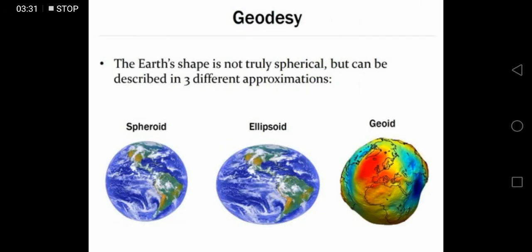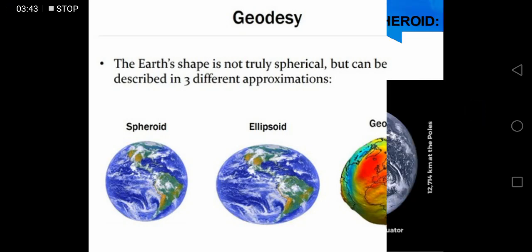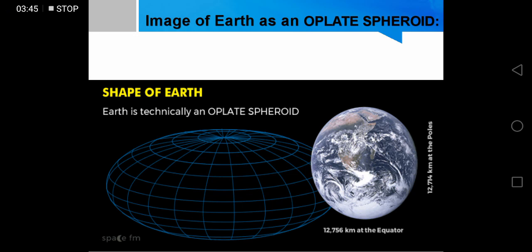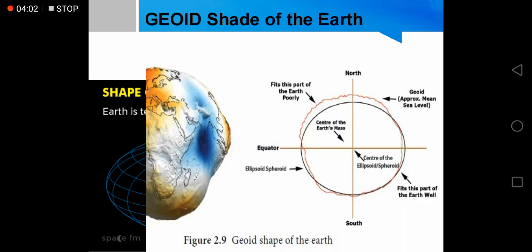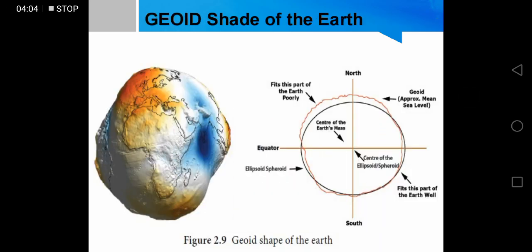Geodesy. The Earth's shape is not truly spherical but can be described in three different approximations. We have discussed them earlier: spheroid, ellipsoid, and geoid. Image of Earth as an oblate spheroid. An oblate spheroid is shown in this picture. You can see it is flattened at the poles with a little bulge at the equator. Geoid shape of Earth.